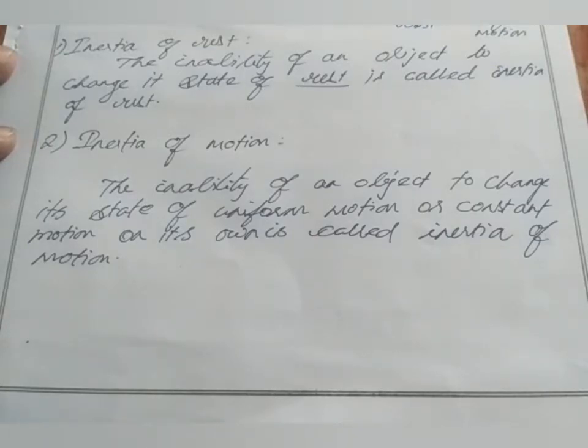That's why our body is pushed forward, right? So I hope you understood what is meant by inertia of motion. We can say the inability of an object to change its state of uniform motion, or constant motion, on its own is called inertia of motion.